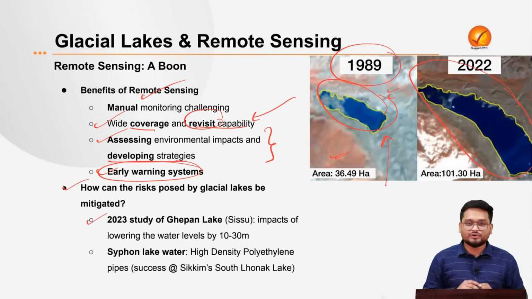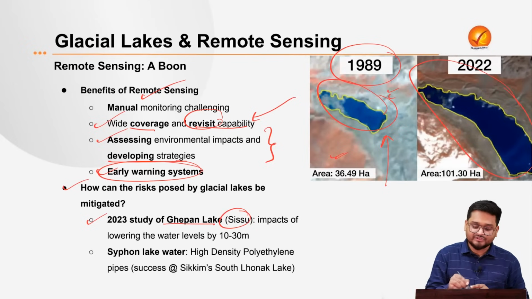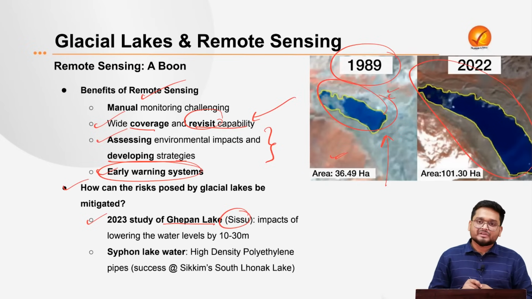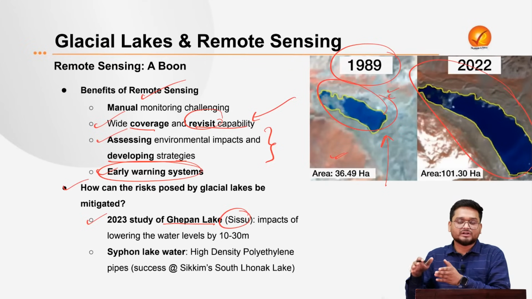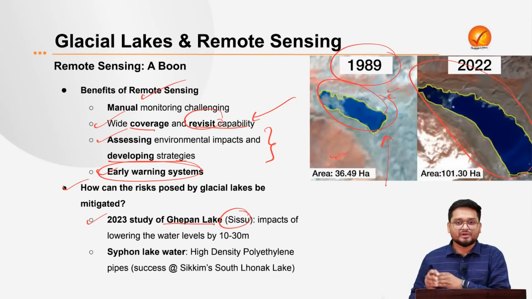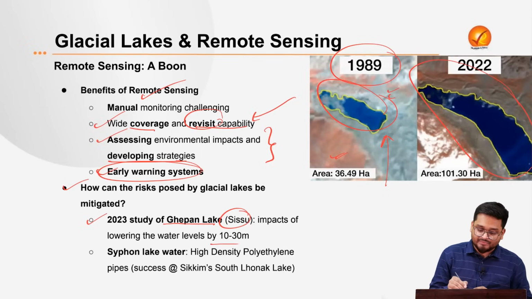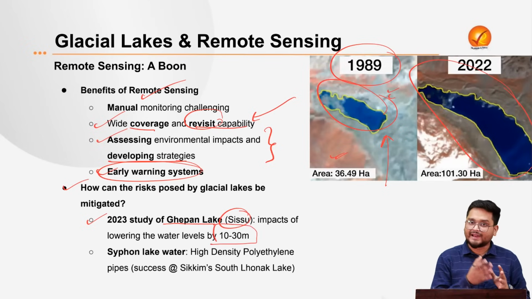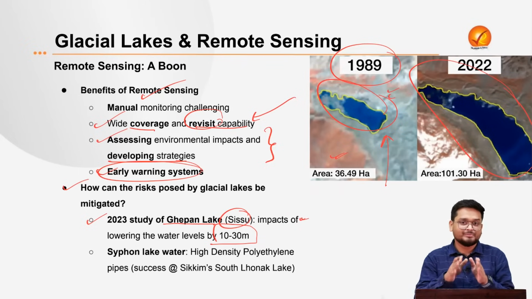Firstly, in 2023, using the same remote sensing data, in the Gepan Lake in Himachal Pradesh, the Sisu area, which is just above Manali, the team studied that if we take out the water that is depositing in the glacial lakes, the town of Sisu, which is located right near the lake, can be saved from the risk. The study estimated that if we can take out around 10 to 30 meters of water by lowering the water table, we can significantly reduce the risk of GLOFs taking place here.